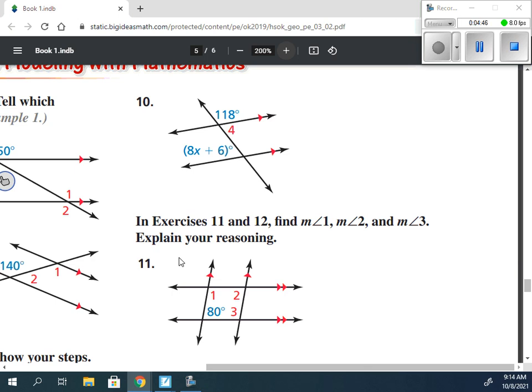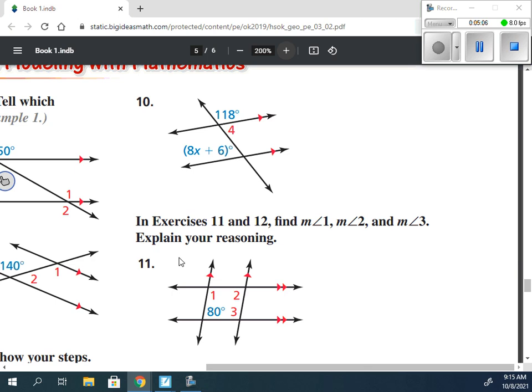Well, they are alternate, yes? Alternate exterior means that they are both outside the parallel lines. Well, are they? 118 is outside. Is 8x plus 6? No, so they're not alternate exterior, and they're not alternate interior because they both have to be between the lines. So they're neither one of those.